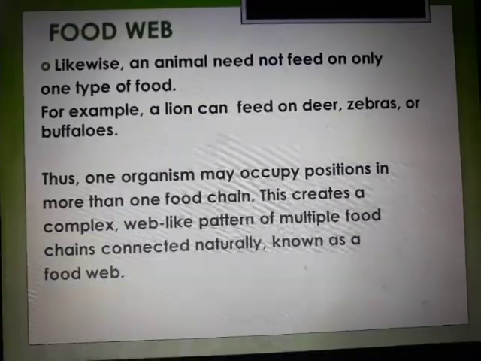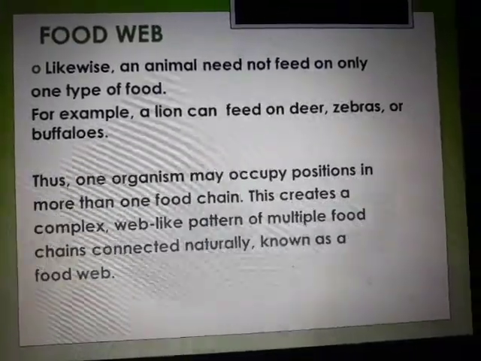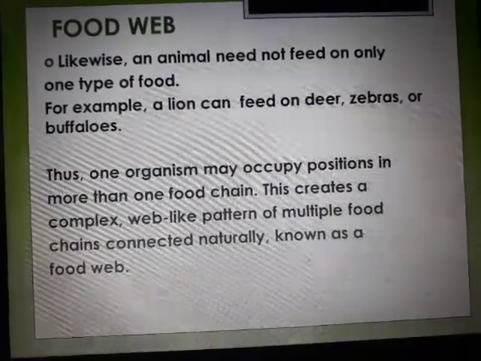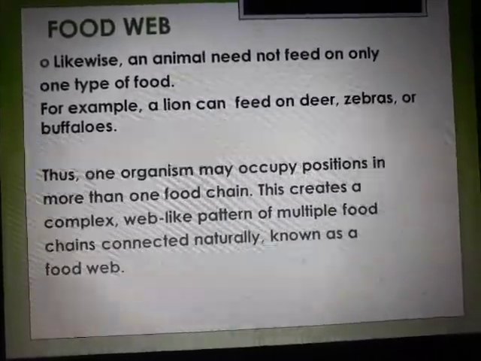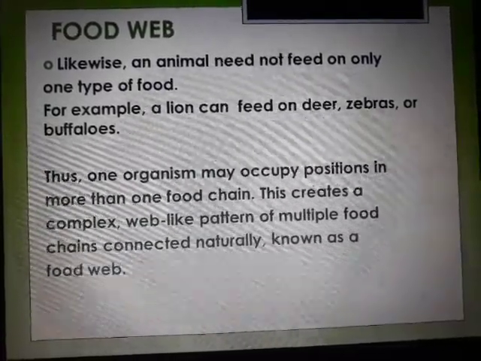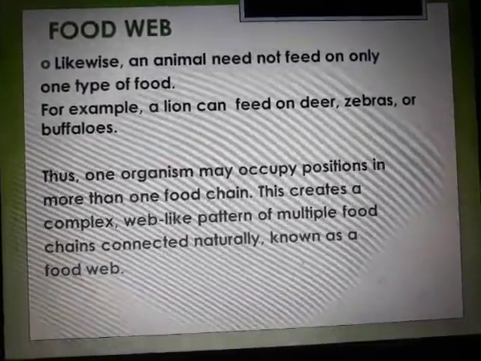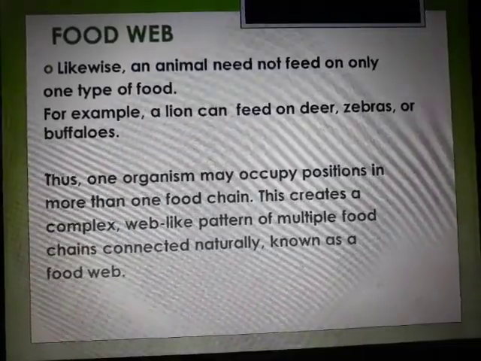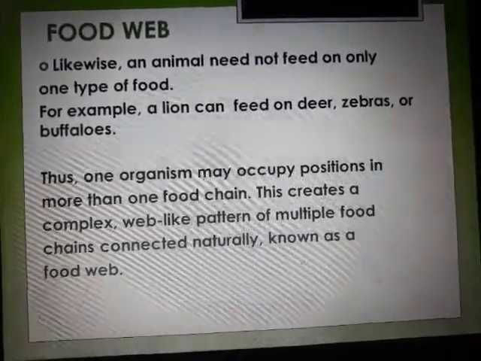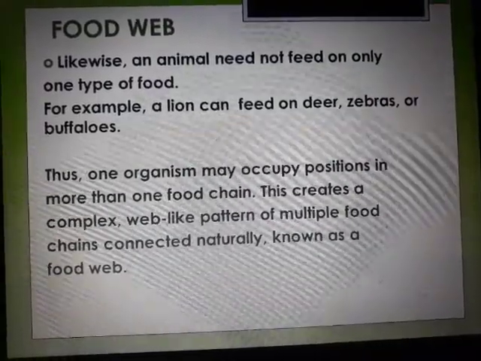Likewise, an animal need not feed only on one type of food. A lion can feed on deer, zebras, buffaloes. Now this is the other way around. The animal which is feeding on the other organism can feed on multiple organisms. It can have variety of food, just like you people like to have variety of dishes when you have your dinner or lunch, right? So in this case also it is the same way.